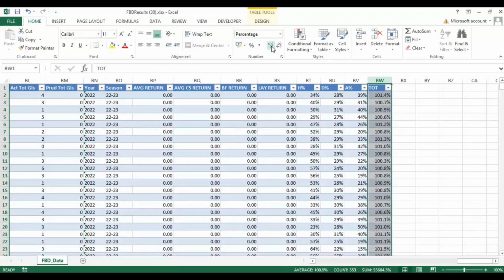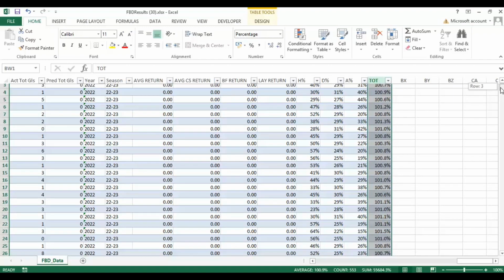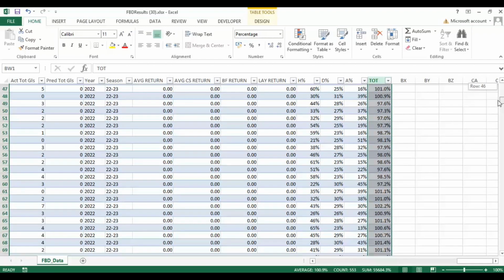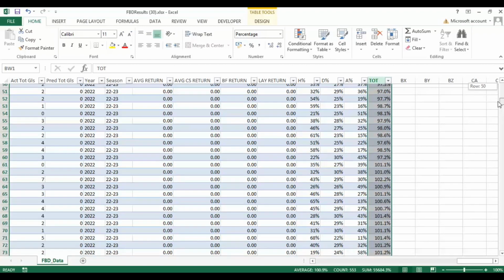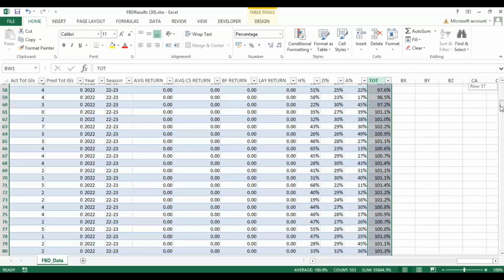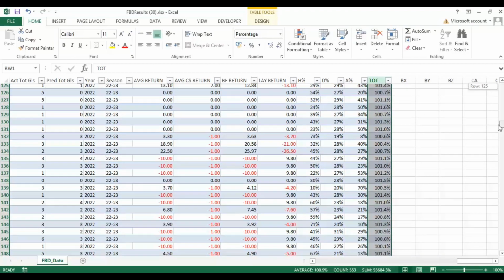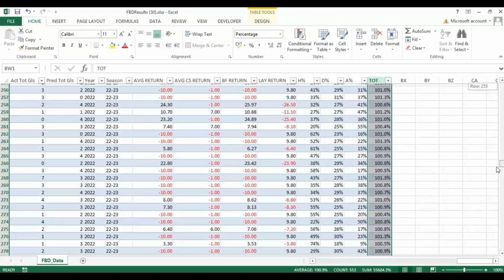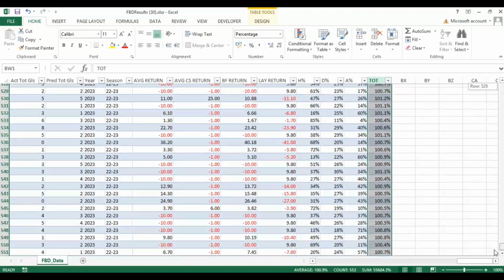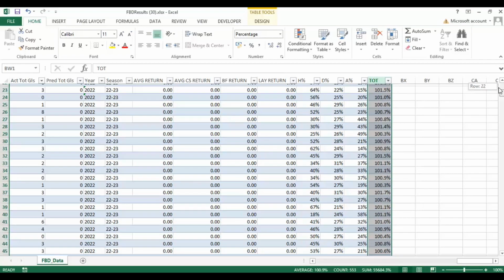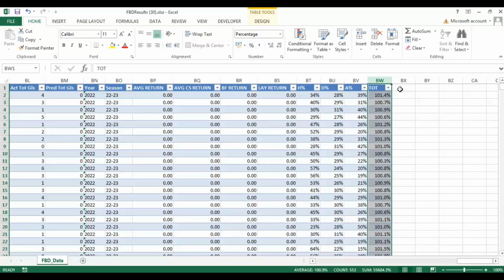So you can see in there that most of those are just over 100%. You're very unlikely to find anything below, although saying that there are a few in there below, which meant you could have laid each outcome at a profit if you could have got on at those prices at the same time. But generally speaking, prices are just over 100% for each game.